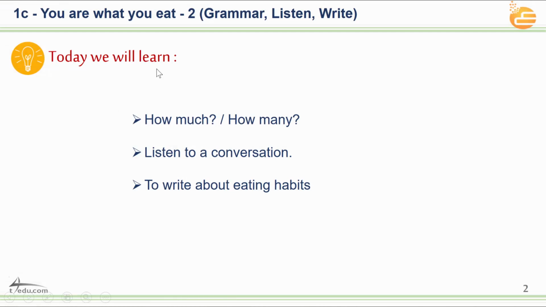Today we will learn the first thing, how much and how many. And what is the difference between how much and how many? When can we use how much and when can we use how many?